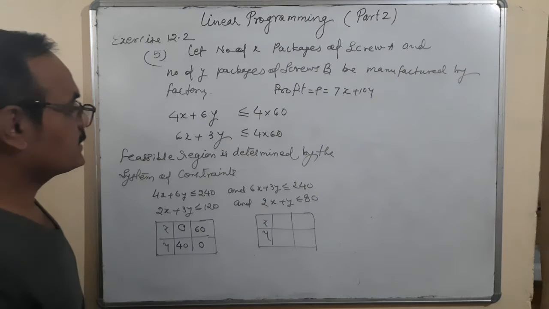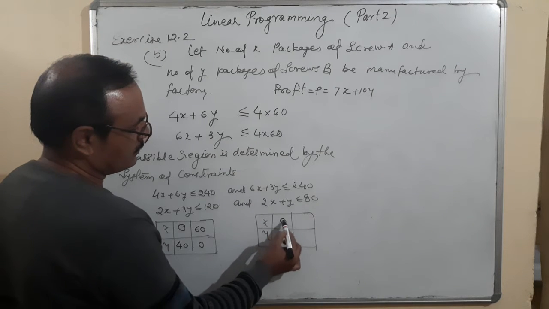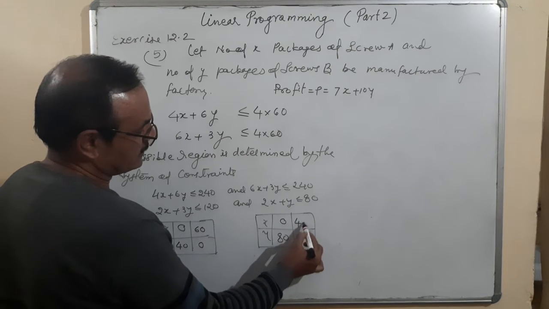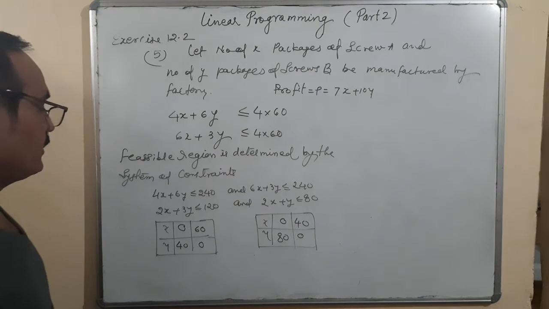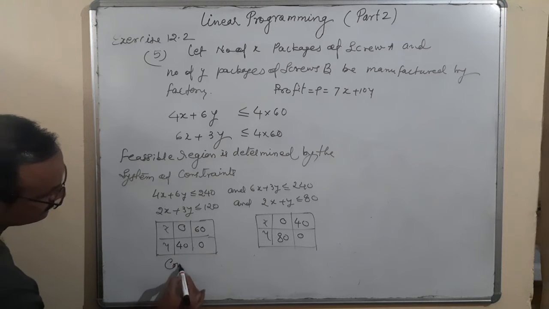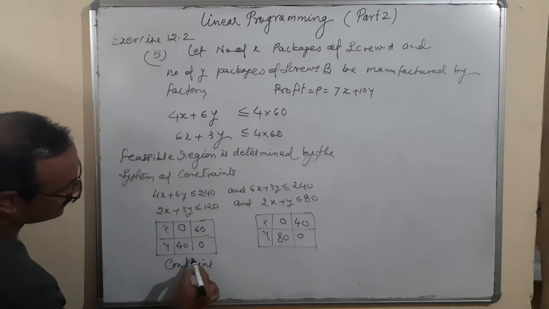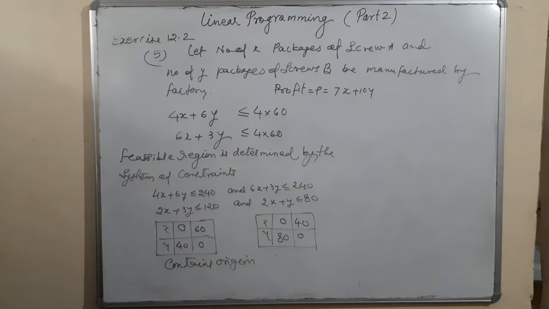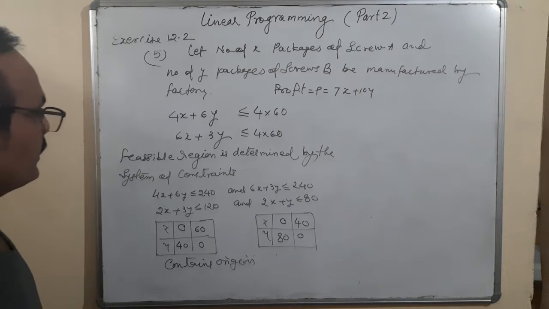Here x is equal to 0, then y is equal to 80, and y is equal to 0, then x is equal to 40. Okay, and both contain origin.